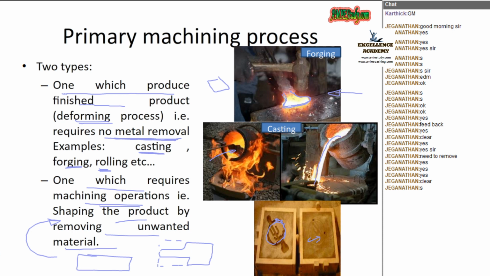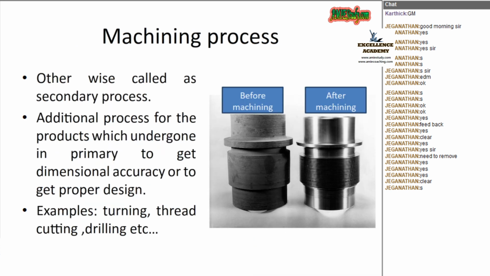Yes. That I have to remove by means of an additional machining process, say a grinding process. If I am using a secondary process to get the final product, we call that process the secondary machining process or simply the machining process. Clear?